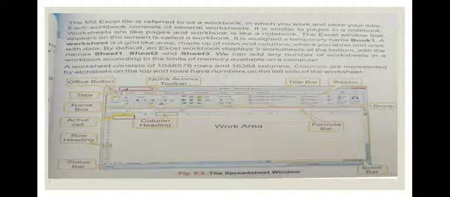Now you can see the Excel window, which is categorized as status bar, row heading, active cell, name box, office button, quick access toolbar, title bar, ribbon, group, formula bar, and the white area, that is the work area, and the last one, that is scroll bar.